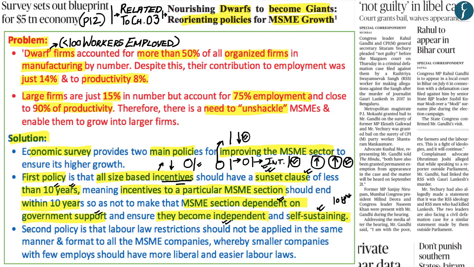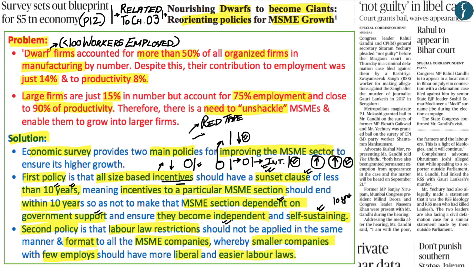The second policy which has been highlighted by the economic survey is that labor laws within themselves should not be applied in the same manner and within the same format across all the MSME companies. And it is within that context that the economic survey has said that smaller companies, especially dwarf firms, who employ very few people, should have much more liberal and easier labor laws, whereby this would ensure that these dwarf firms do not have to go through the red tape of increased labor laws.